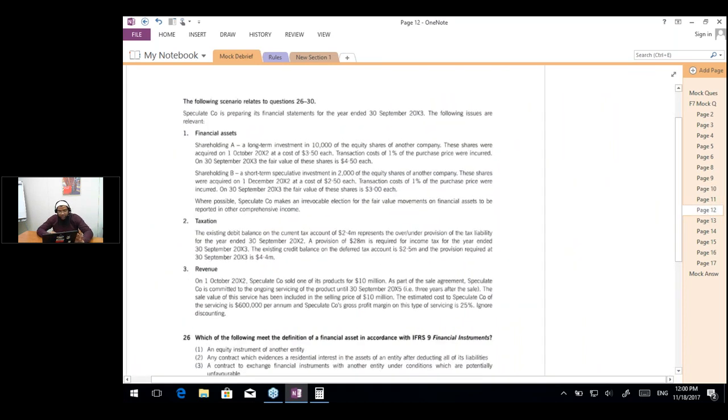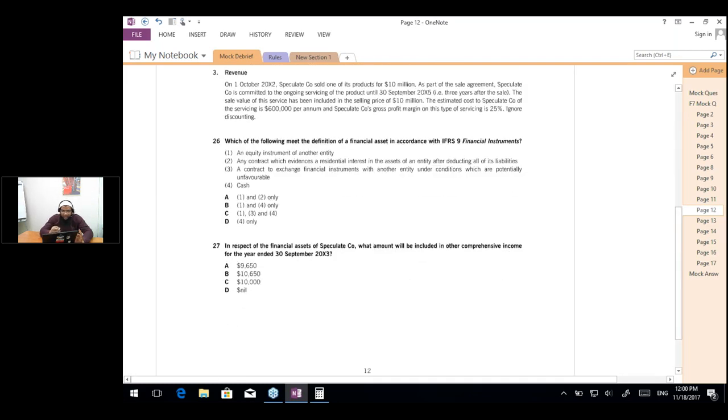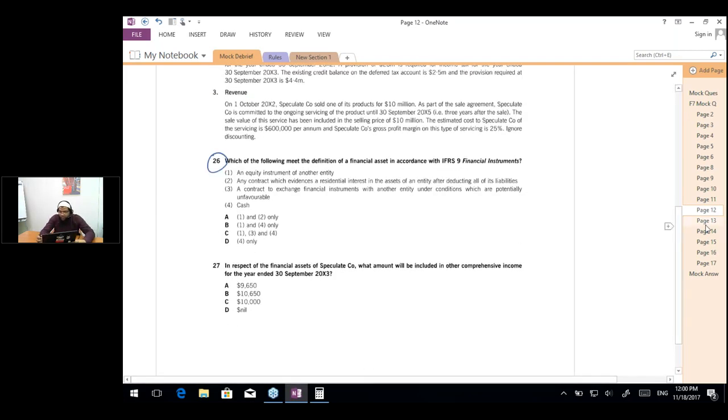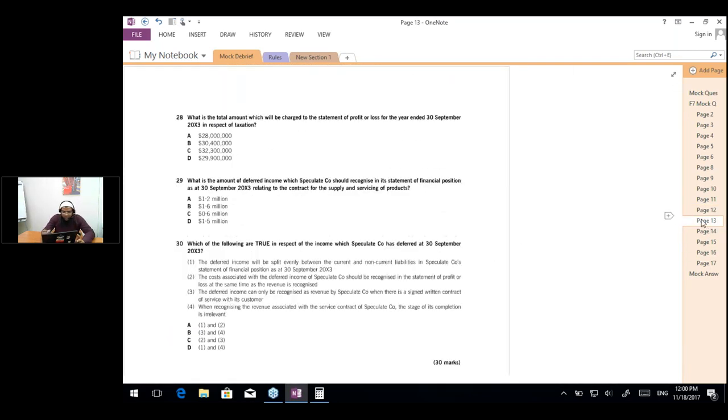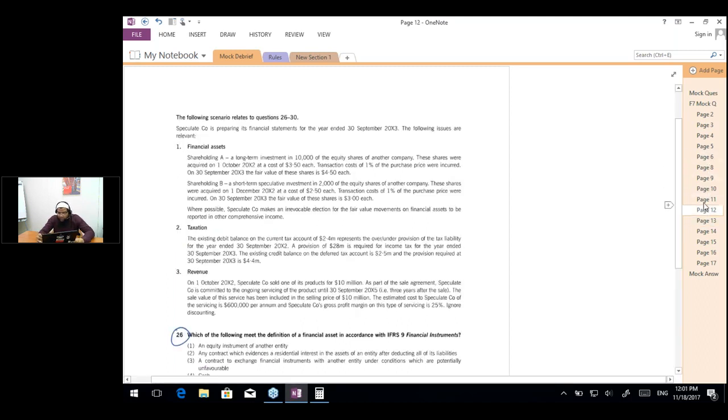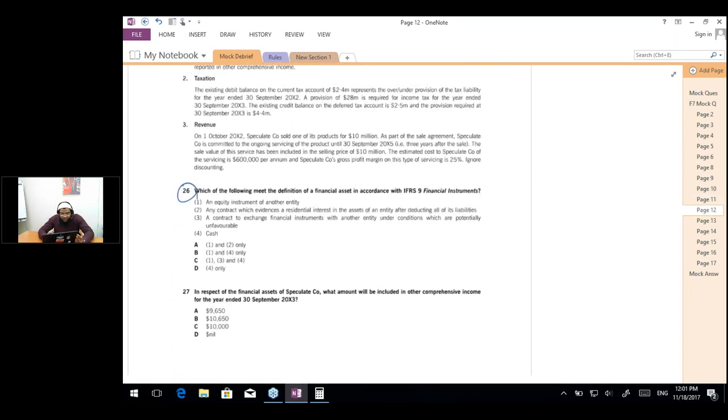So let's move on to question 26 and see some of the general questions. So question number 26 is general. And if I see the remaining questions, I would say question number 30 is general. So in every section B question, you are going to find two general questions relating to theory and the remaining relating to scenario. And if I move back onto the question, let's solve question 26, which is general first.